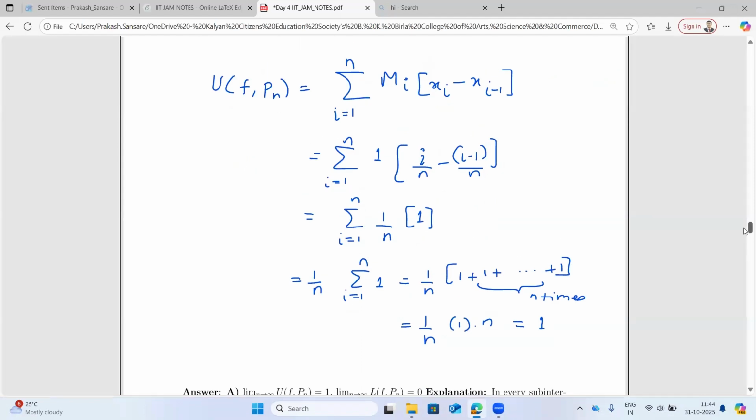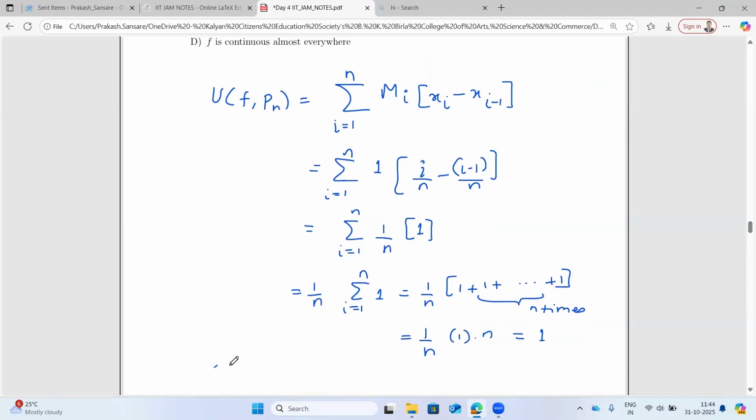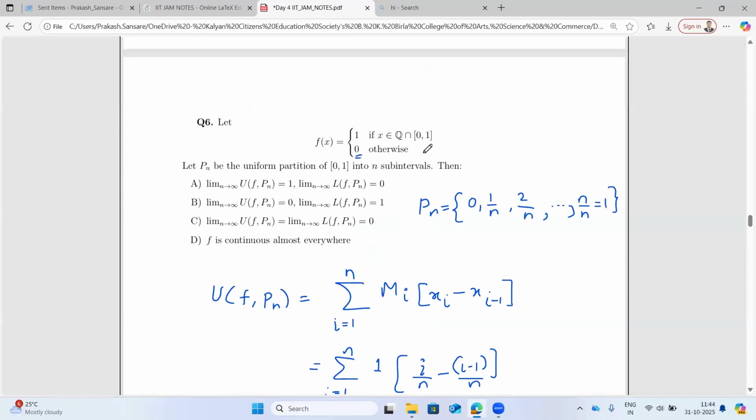And the limit of U(f,Pn) will be 1 only as n goes to infinity. Regarding L(f,Pn), between any two points there are infinitely many rationals as well as irrationals, so you will always have the lower bound as 0. So in all the cases, your small mi is 0 always. So 0 into anything is always 0, and 0 added n times will give you 0. So L(f,Pn) is always 0. But U(f,Pn) is 1, so the limit is 1. So your correct option is A, maybe.